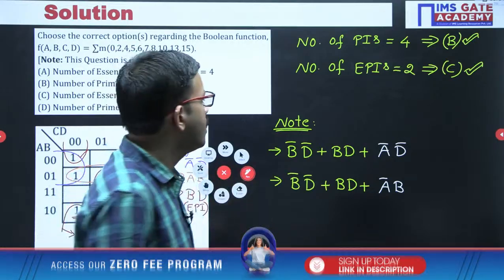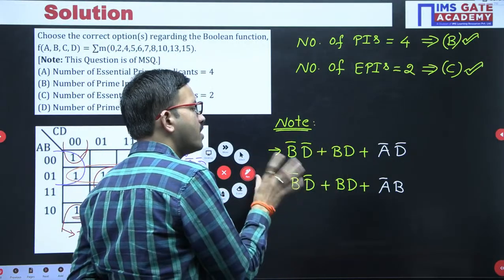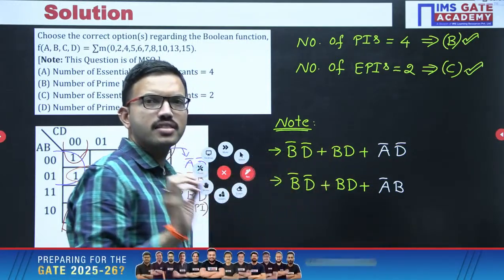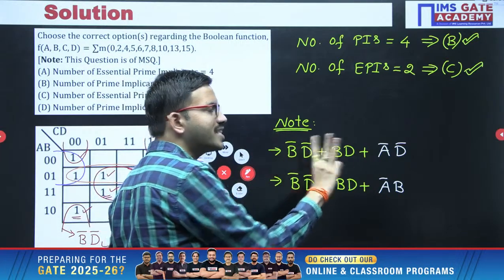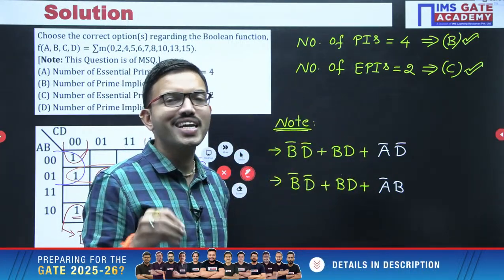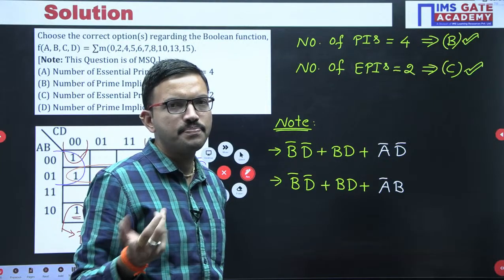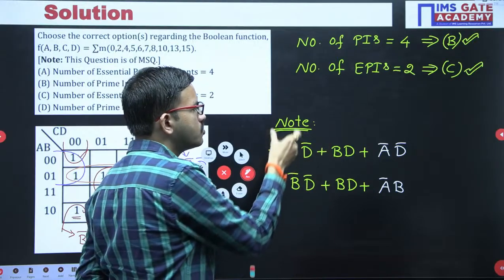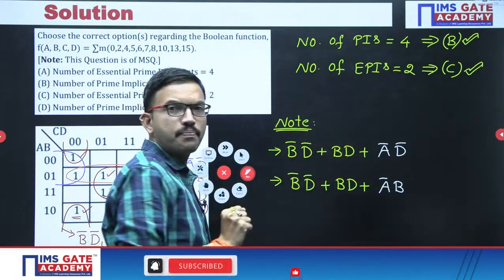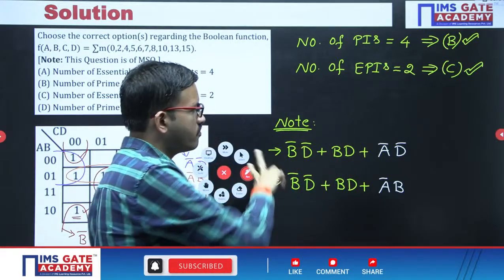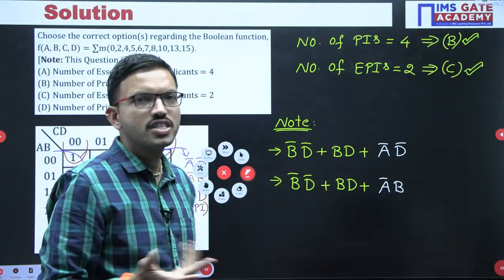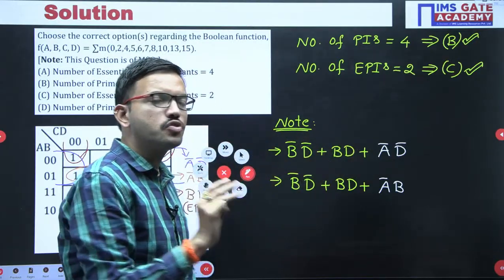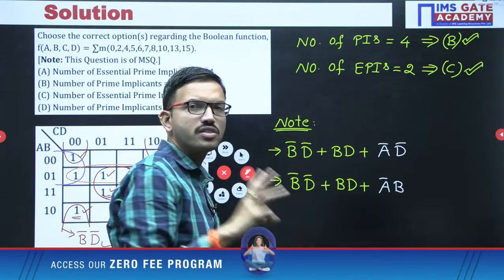That time, very simple, what you can do, like say for example, let us consider that you got like this, but somehow instead of this, in one of the choices you are having like this. It is very simple. First and foremost you got 3 terms. Now just observe the choices, whether any choice has 2 terms or 3 terms. Suppose if any choice has 2 terms, just verify. Okay, so this term matches, but this term is not there. So this term anyway we cannot do further simplification for this particular question, because we cannot apply consensus law here, right? So definitely 3 terms should be there. That means you just verify the choices, in whichever choice you are having 3 terms.